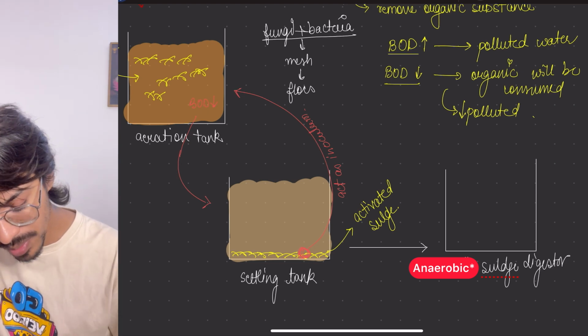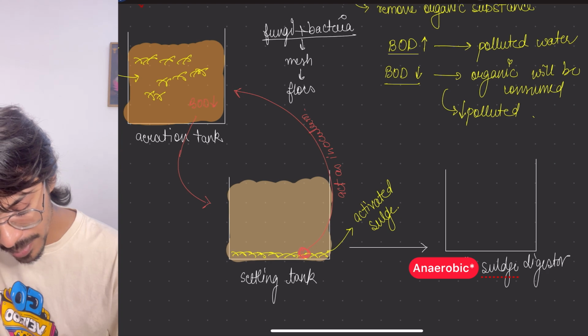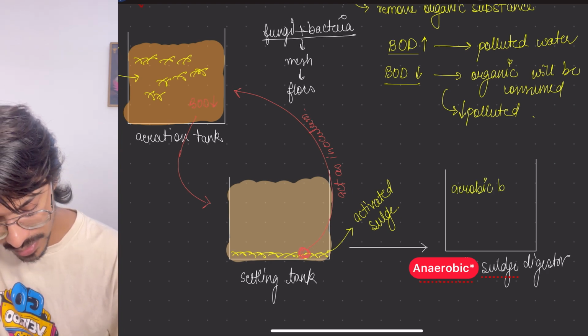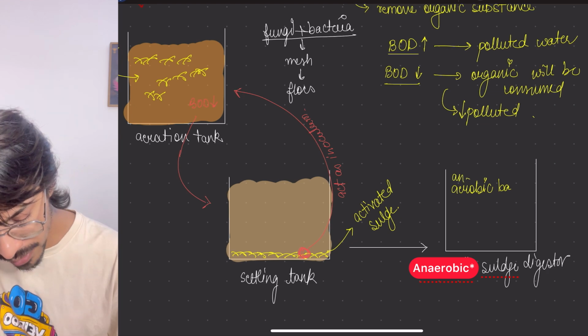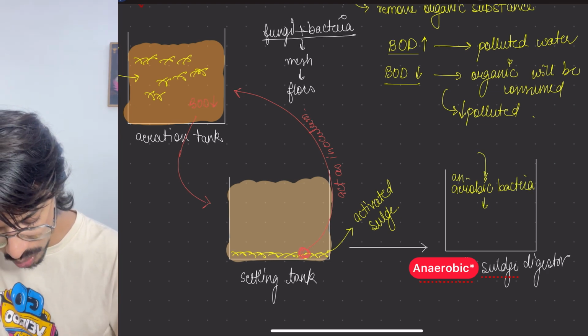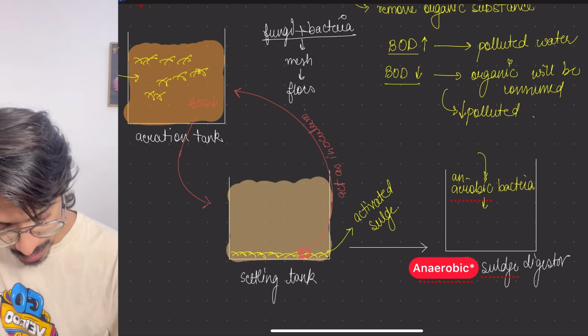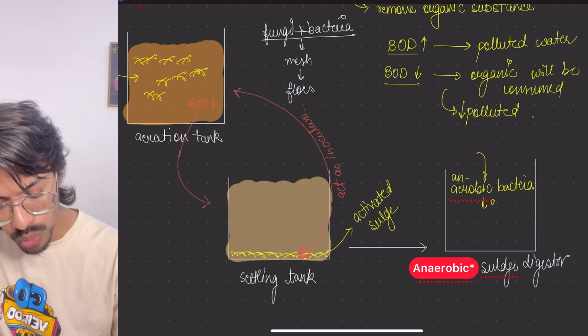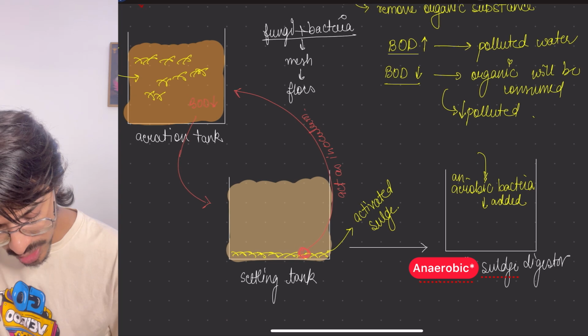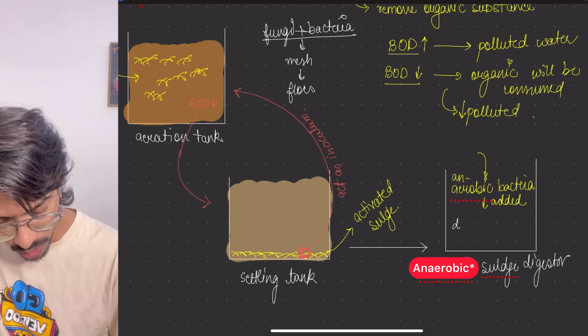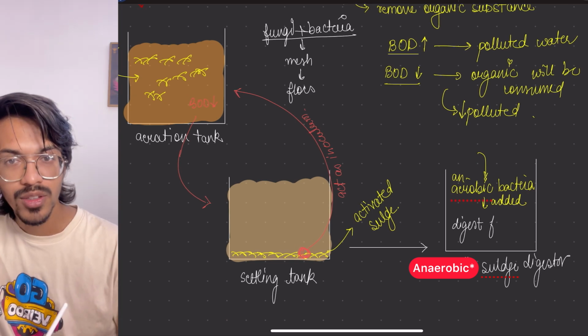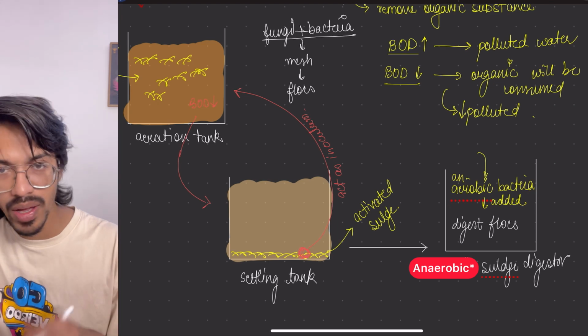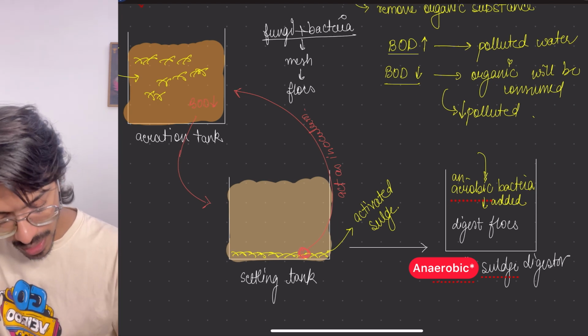So here what would be present? Anaerobic bacteria will be added, which will digest or eat up the flocs.